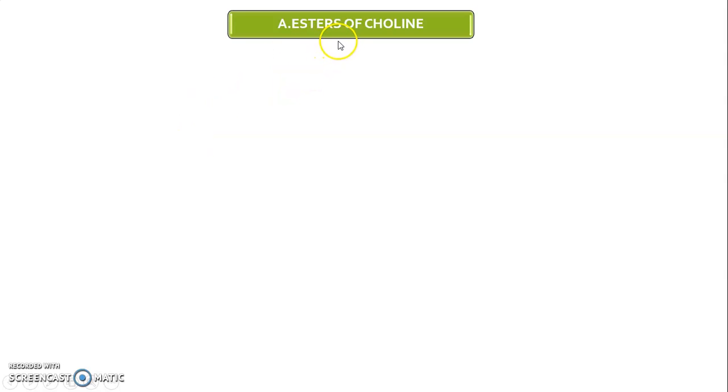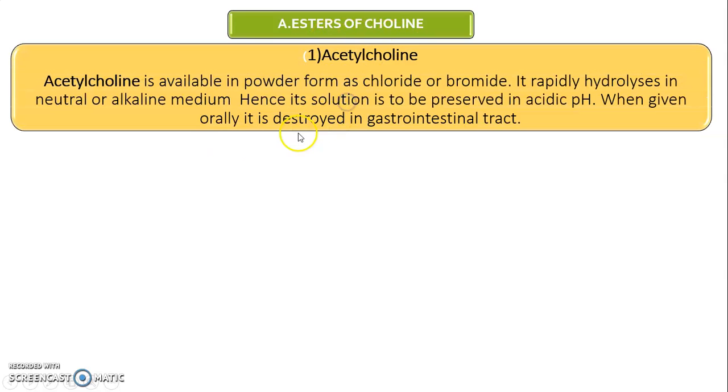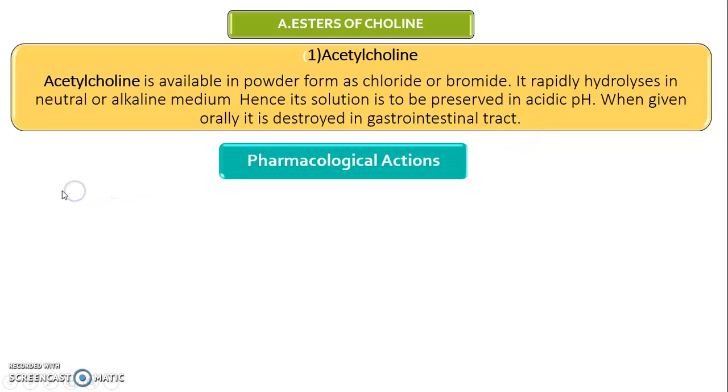First of all, we see the esters of choline. Example: acetylcholine. Acetylcholine is available in the form of a powder as a chloride or bromide. It is rapidly hydrolyzed in neutral or alkaline medium. Hence, its solution is to be preserved at acidic pH. When given orally, it is destroyed in the gastrointestinal tract. These are the properties of acetylcholine.